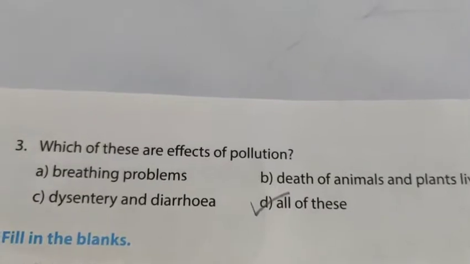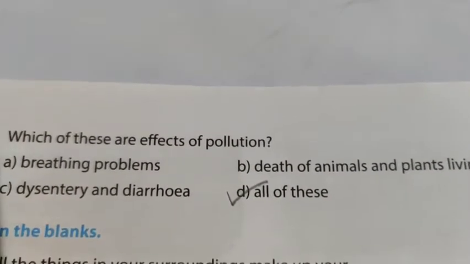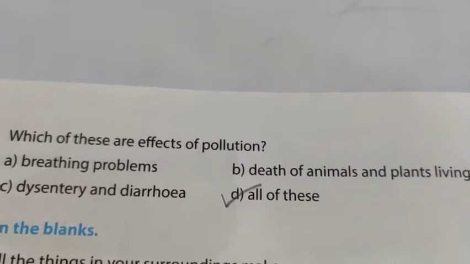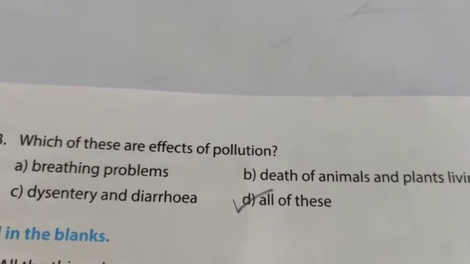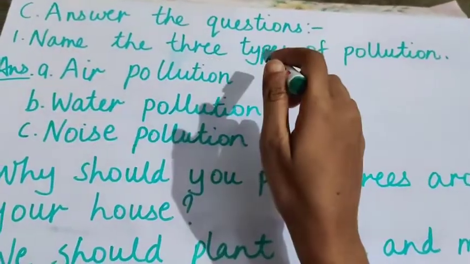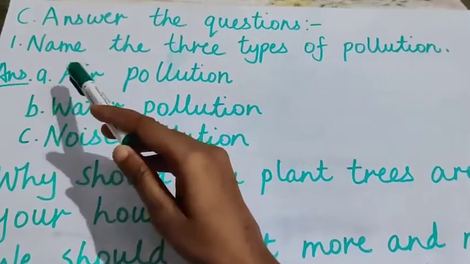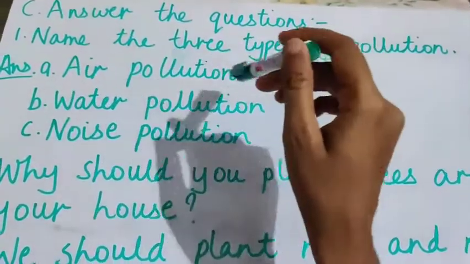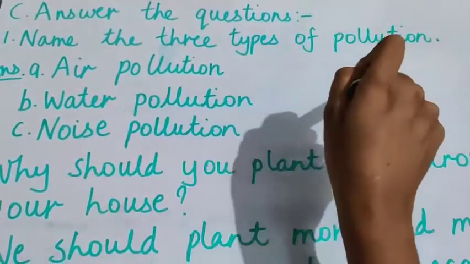So in this way we have done this. Now we'll do question answers in the notebook today, okay? So children, take out your science notebook and let's start doing question answers today. Answer the questions, okay? This is our third exercise. The first question is, name the 3 types of pollution. Name the 3 types of pollution, right?